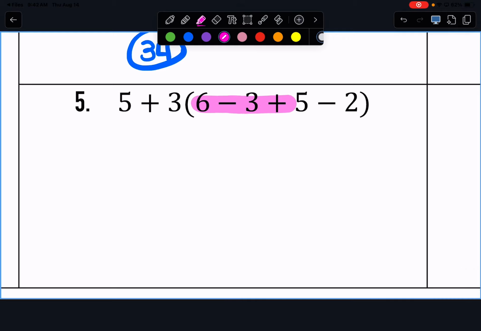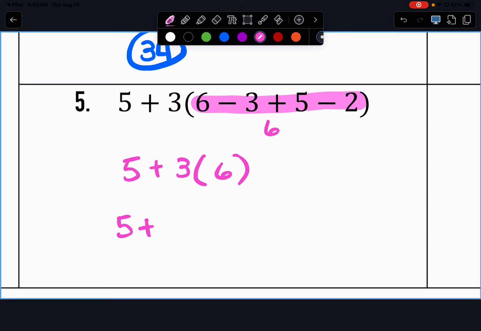All right. Then for 5, what part do I need to do first? The whole parentheses part first, right? So what is 6 minus 3? Plus 5. 8 minus 2. So all of that right there is 6. So we have 5 plus 3 times 6. So what do I need to do first now? I have to multiply first, right? So we do 3 times 6, which is 18, and what is 5 plus 18? 23. All right. And we are going to wrap there today.